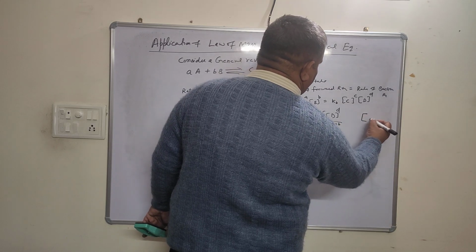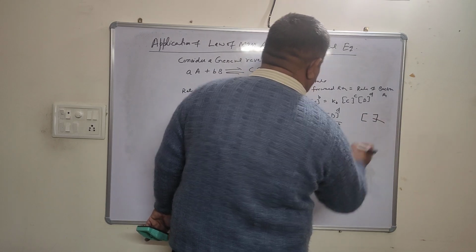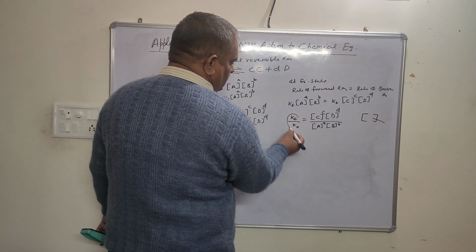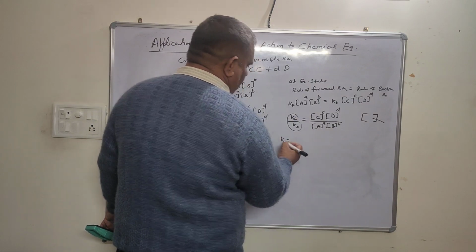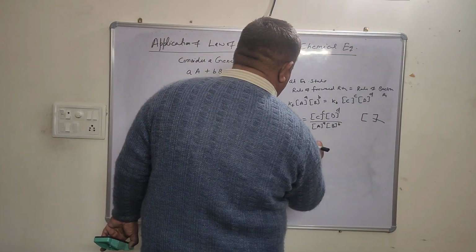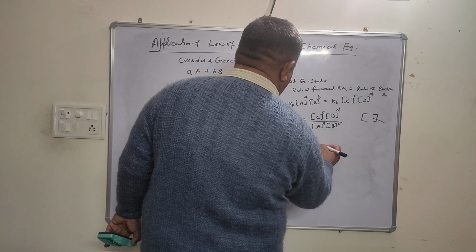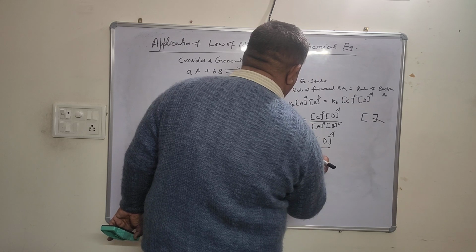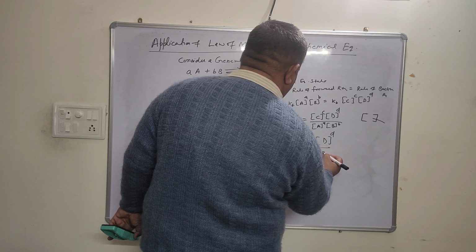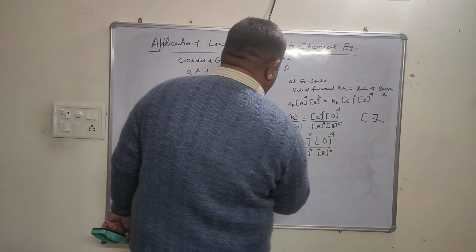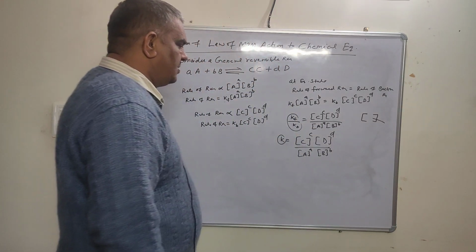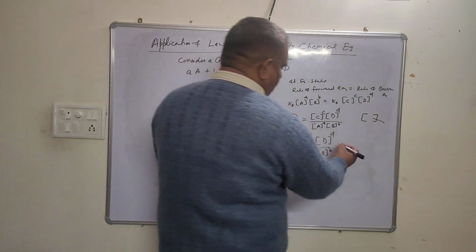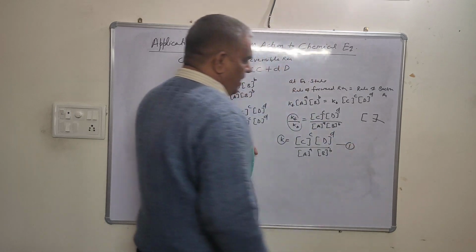जो ब्रैकेट होता है स्क्वायर ब्रैकेट, इसको हम कंसंट्रेशन बोलते हैं. This is concentrations and this ratio is called K. K equal to the concentration of C raised to power c, concentration of D raised to power d, concentration of A raised to power a, concentration of B raised to power b, and K is called equilibrium constant, and this equation is called law of chemical equilibrium.